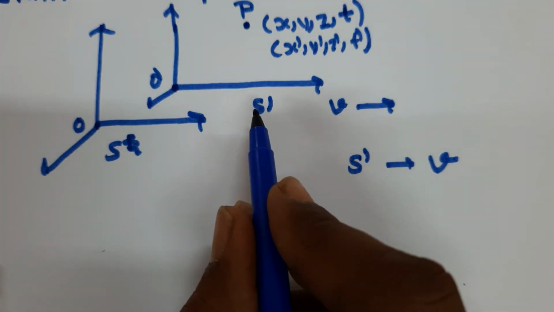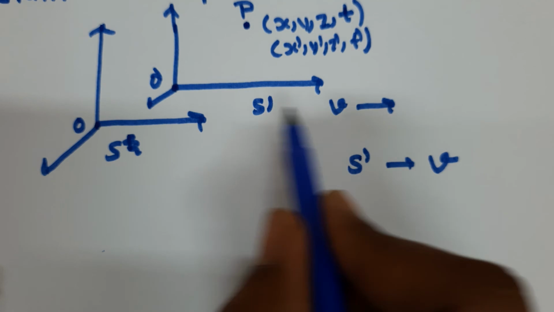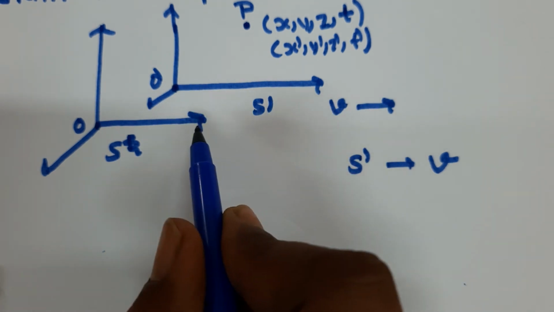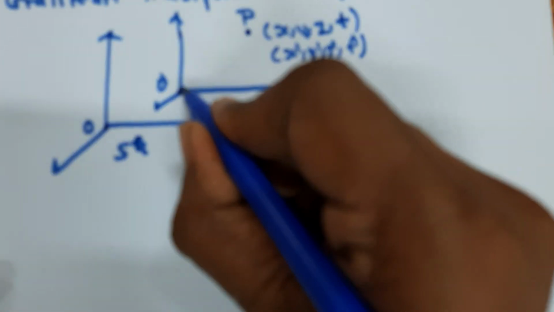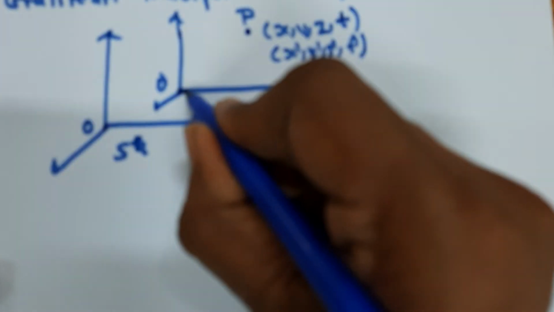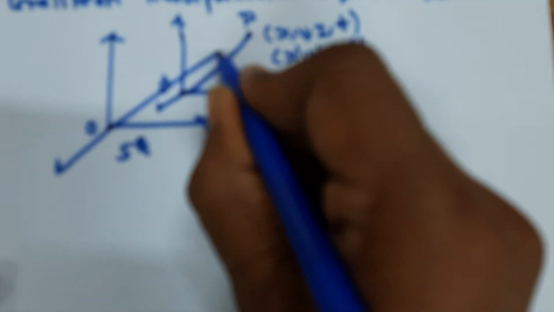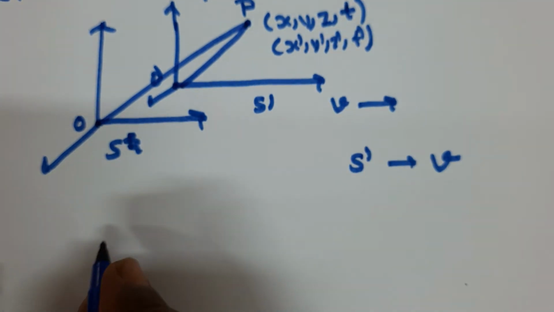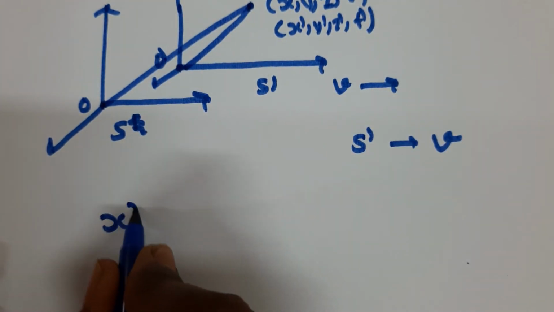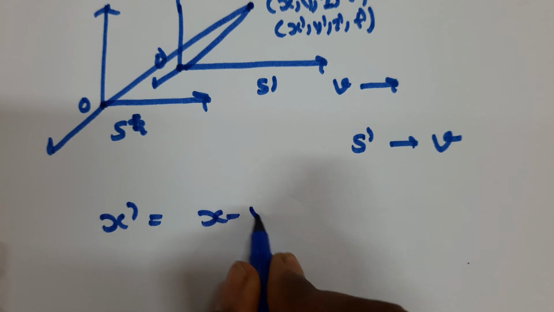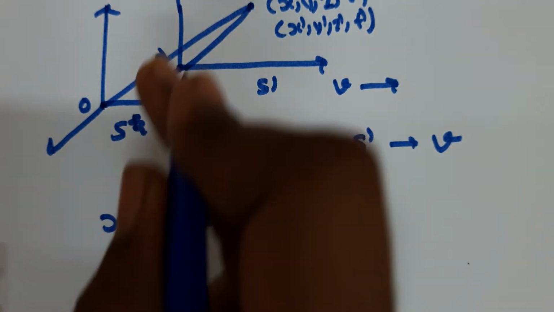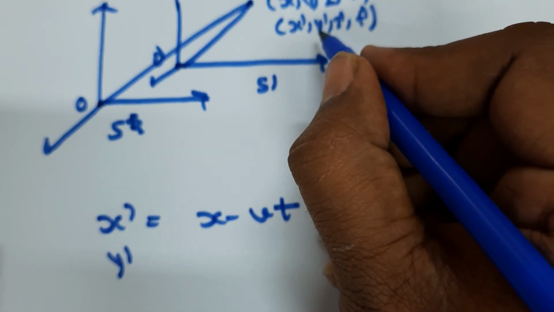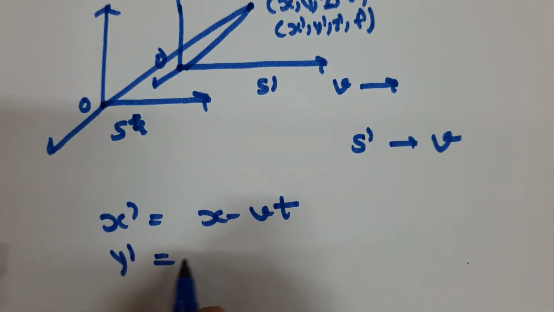Let's assume that S dash is moving in the x direction with velocity v. So how are these coordinates related? x dash can be written as x minus vt, and since there is no motion in the y direction, y dash and y will be the same. Similarly, z dash is equal to z.